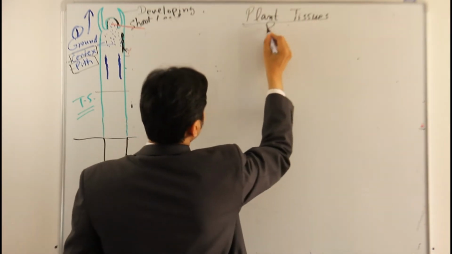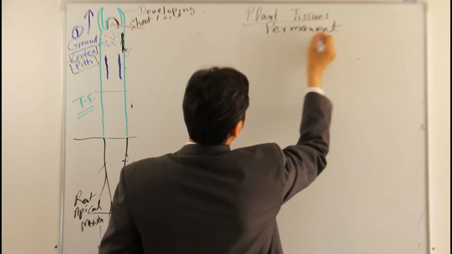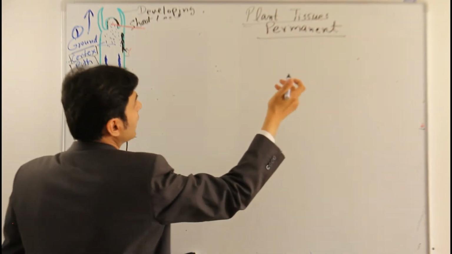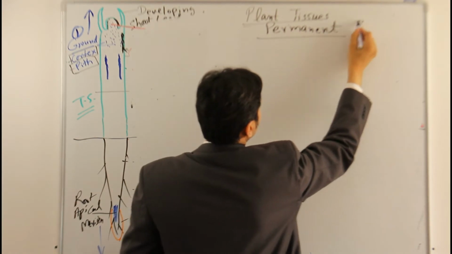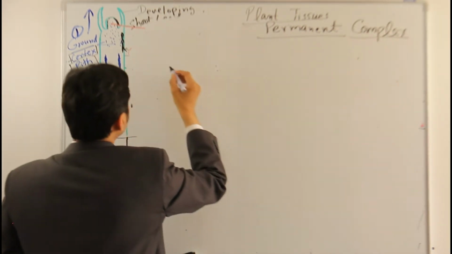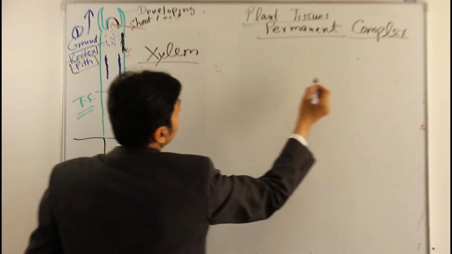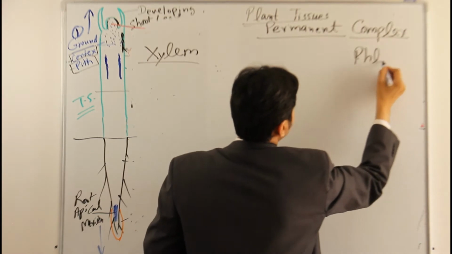Now we are in permanent tissues, and in the permanent tissues we are in complex tissues. Permanent complex tissues. As I was saying, there are two types, xylem and phloem.